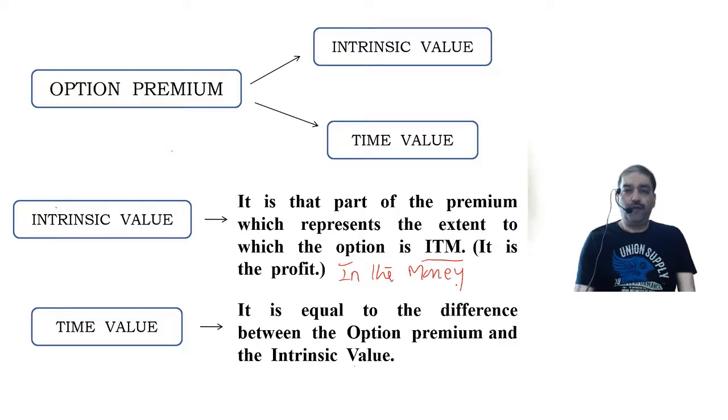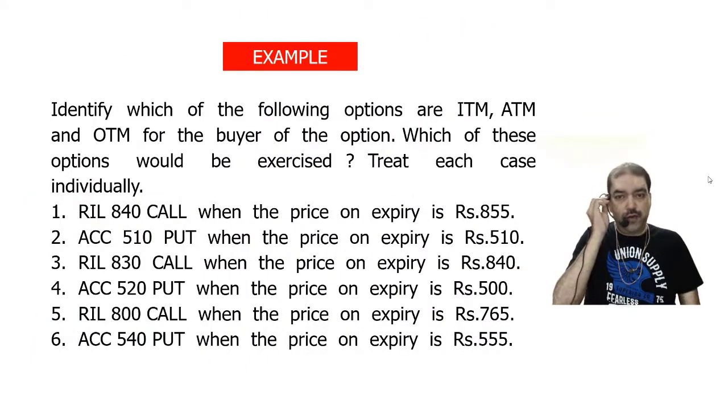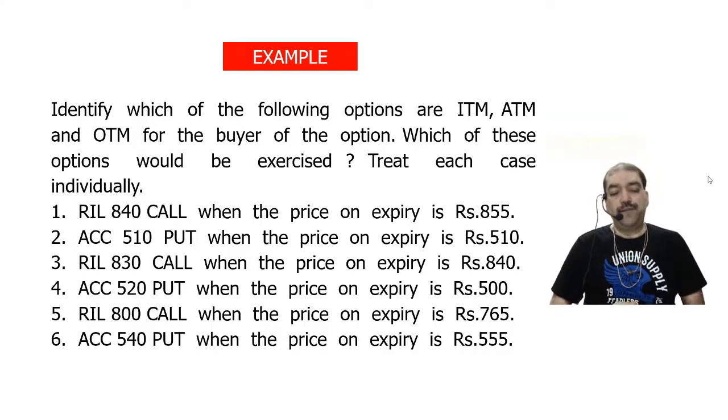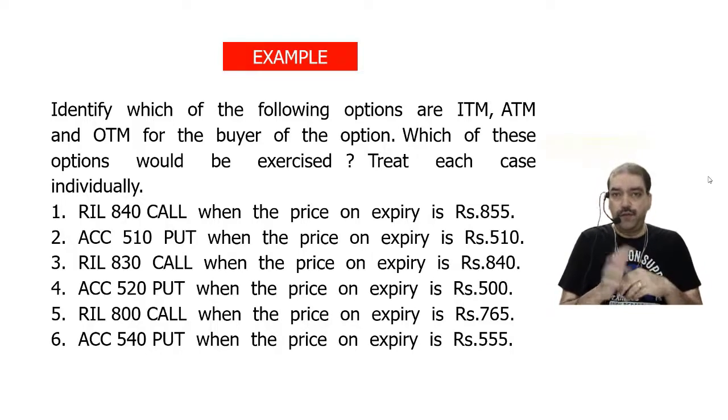Okay, let us take the first example now. We are doing two examples now, not from the book, you have to copy down this example. Both of them are important because I am explaining the concept with the help of examples. In one, you are going to identify what is in the money, out of the money, at the money. And the other one, you are going to separate the call premium amount into the intrinsic value and the time value. So copy down this question. It is not there in your material.